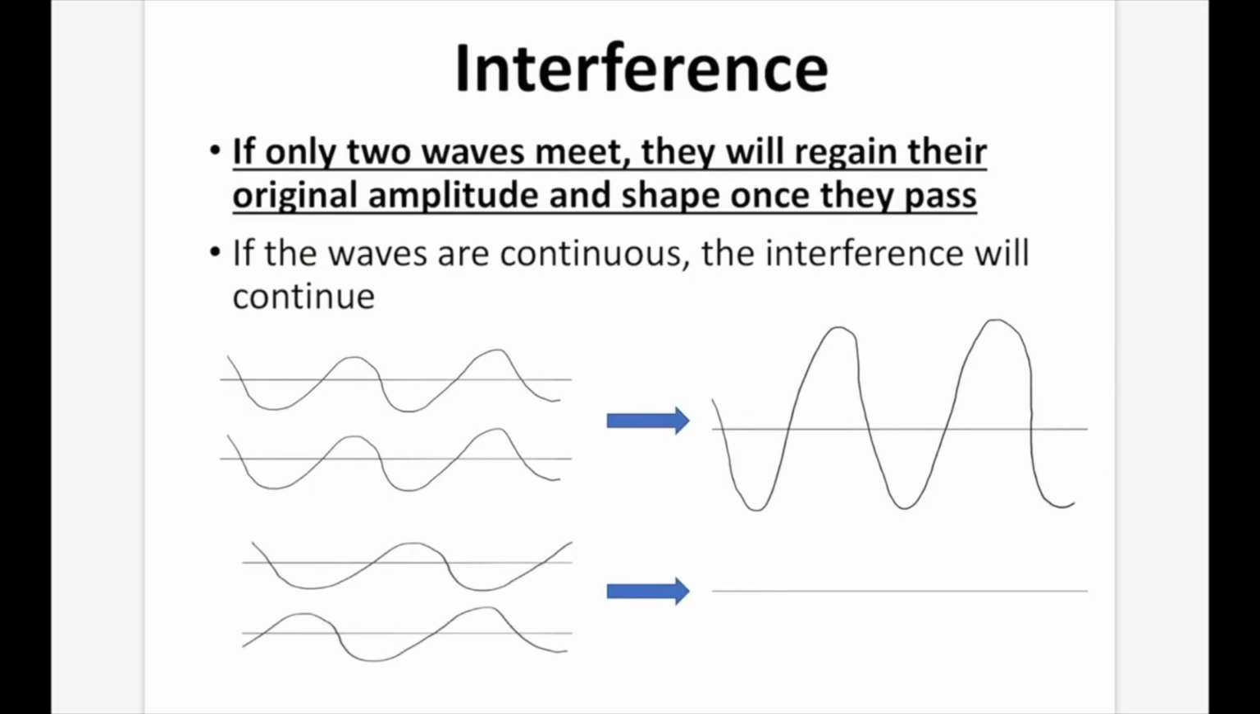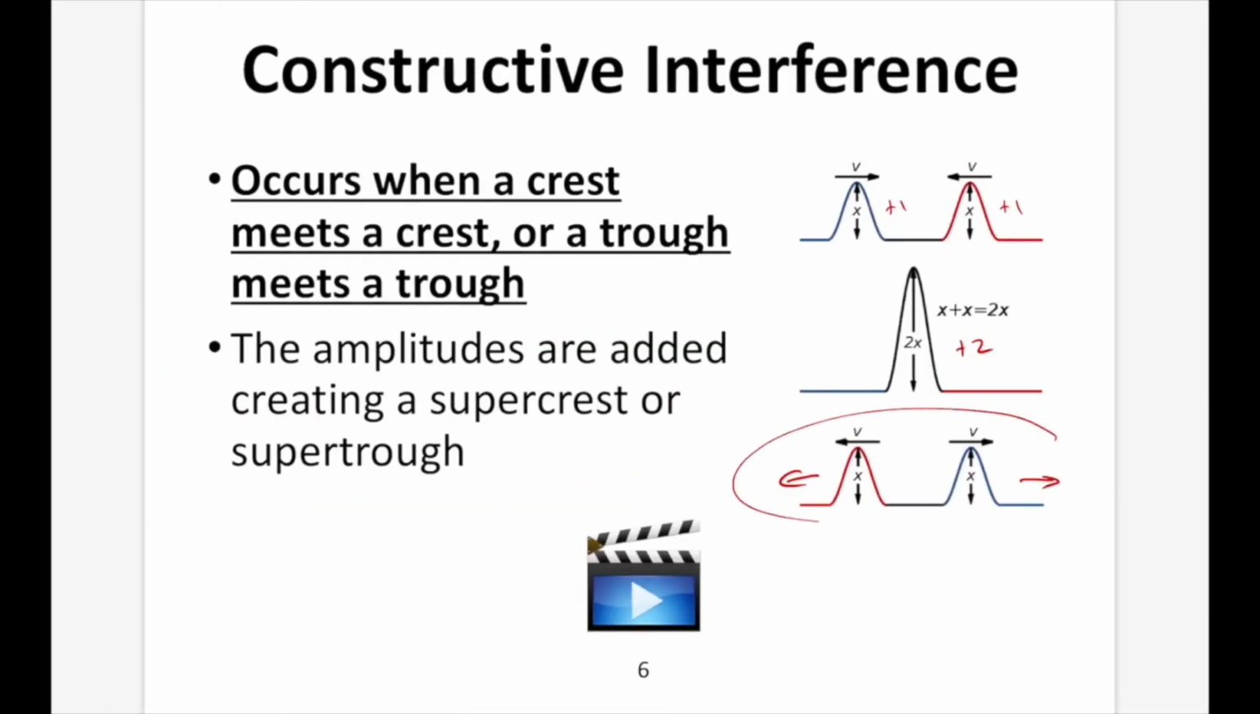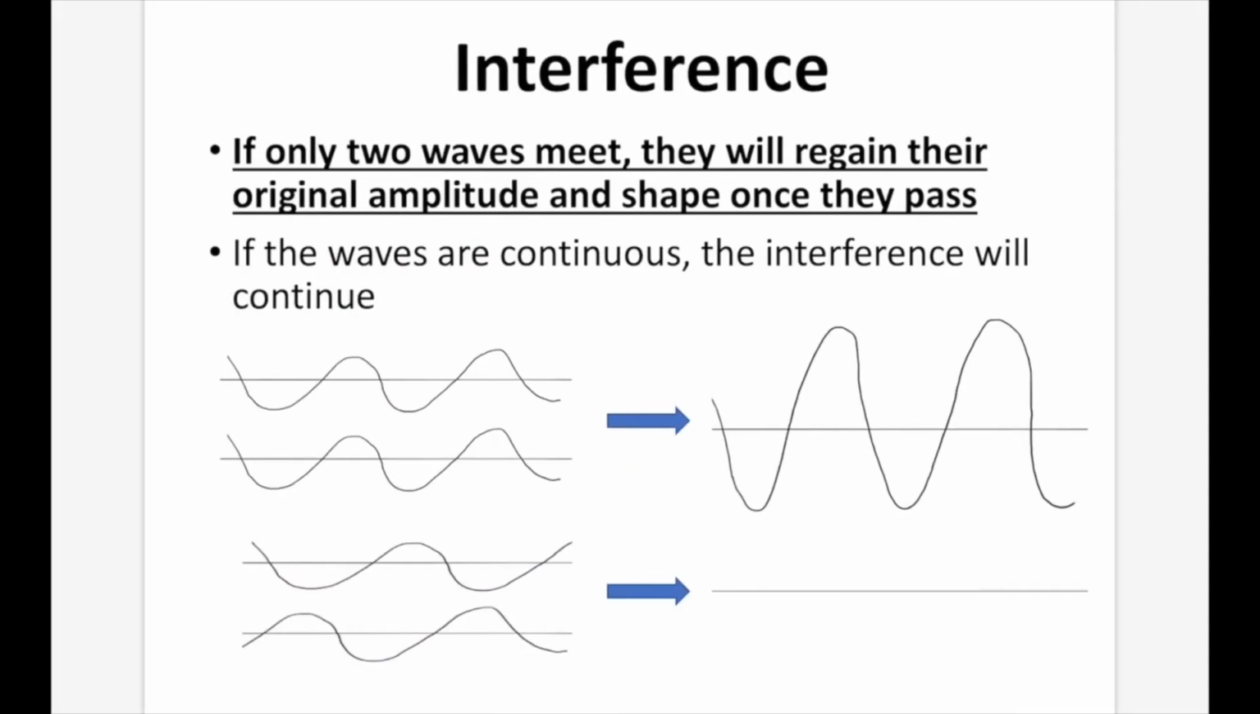Interference. If only two waves meet, they regain their original amplitude and shape once they pass, like we just showed in the previous example here. That's what we're talking about right now. However, if the waves are continuous, as in we're making the disturbance over and over again, like we see in these pictures here, the interference will continue. So if you get constructive interference where the waves are in sync with each other, you can see this guy and this guy are both lined up evenly, then you're going to get the additive, and it's going to keep adding over and over again, and we're going to end up with this guy on the right.